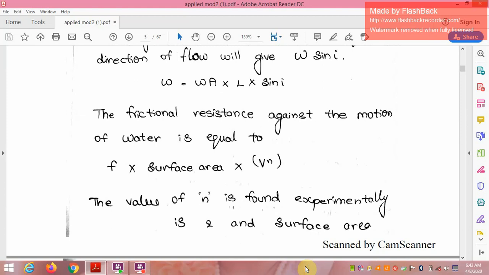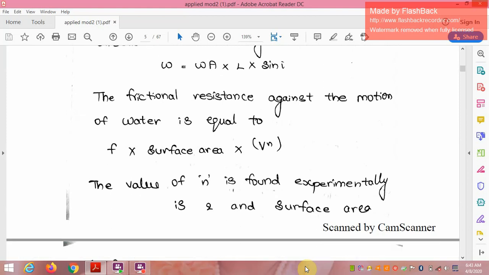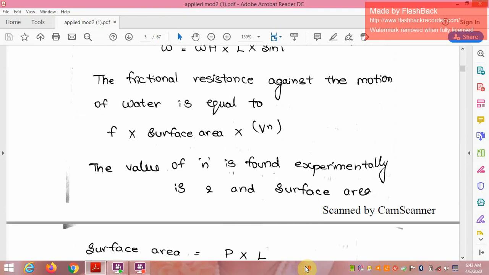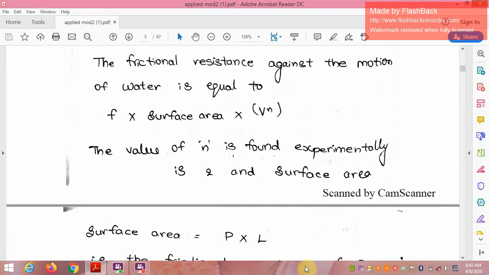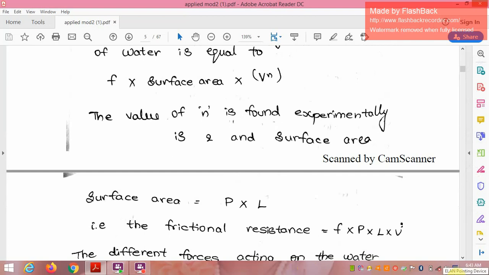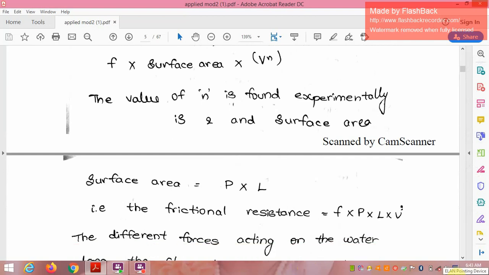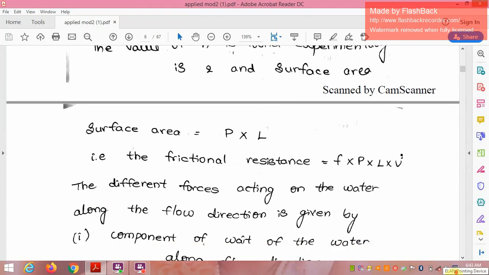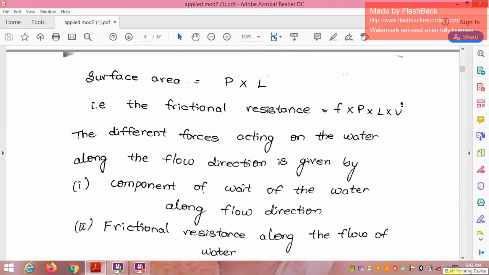The frictional resistance against the motion of the water is equal to f into surface area into Vⁿ, where f is the friction, the surface area is that of the pipe or flow surfaces affected, and V is the velocity. The value of n is found experimentally to be 2, and the surface area is equal to perimeter into length, so the friction resistance is equal to f into P into L into V².